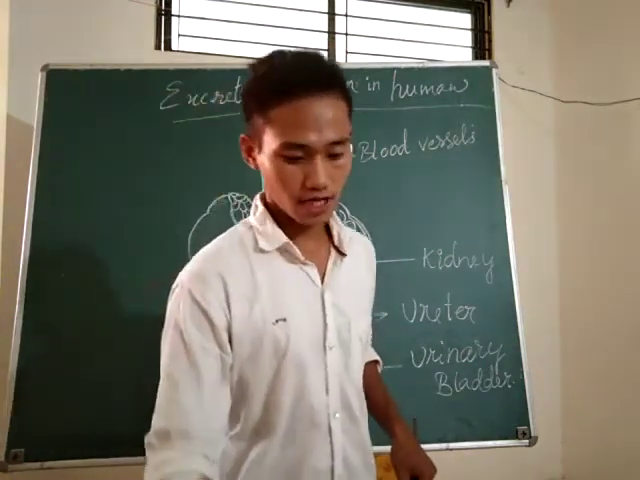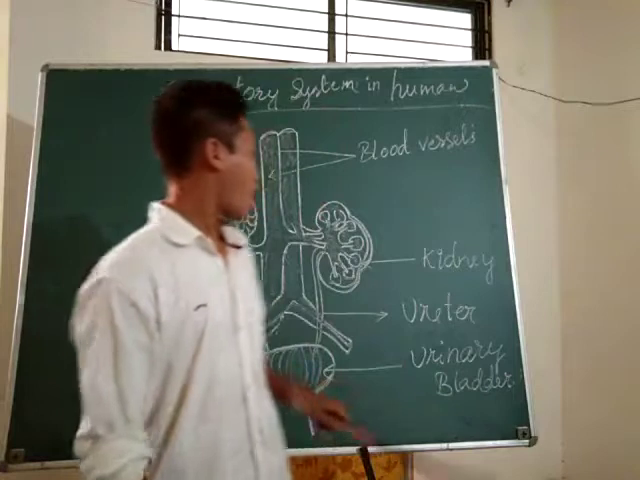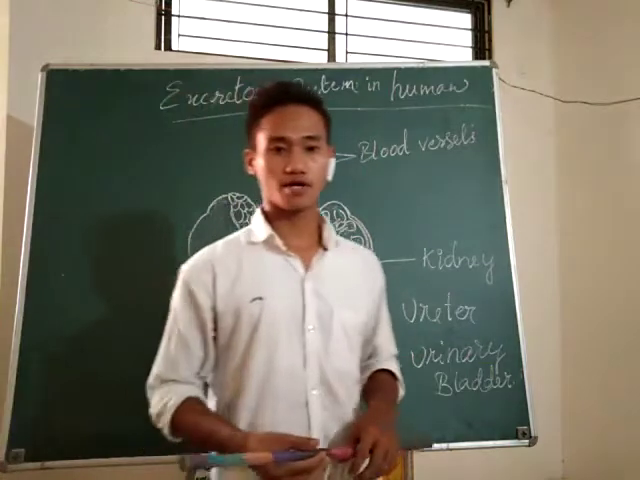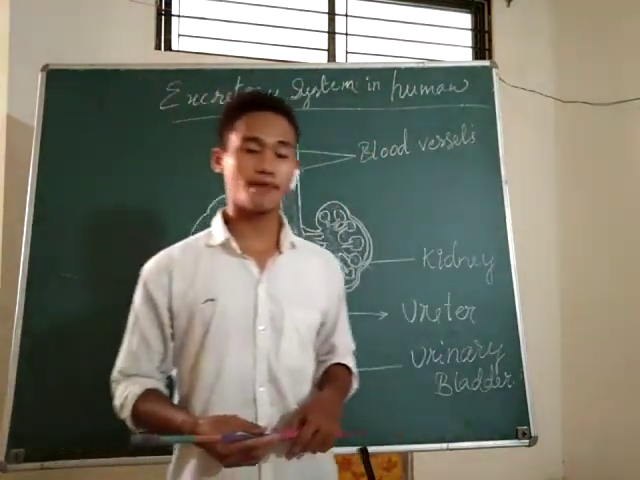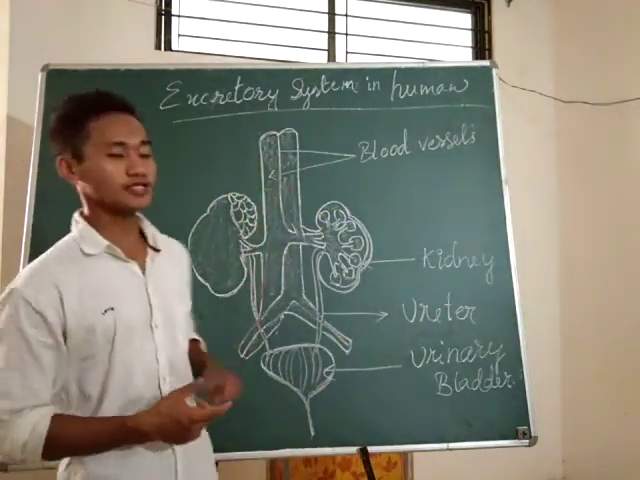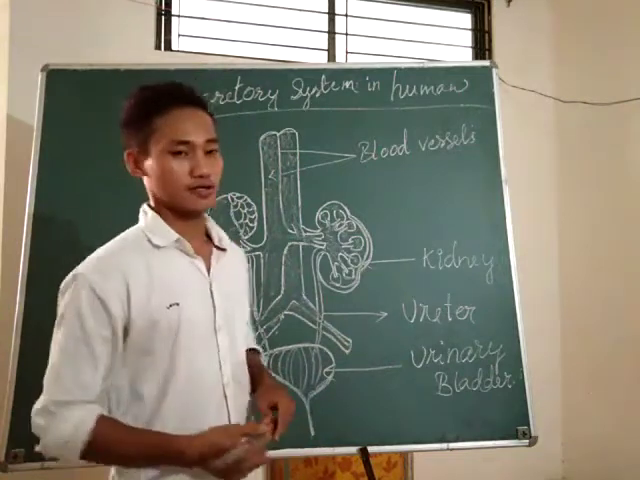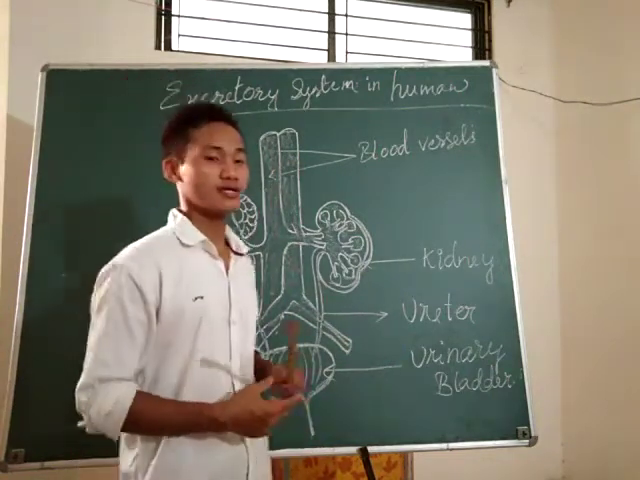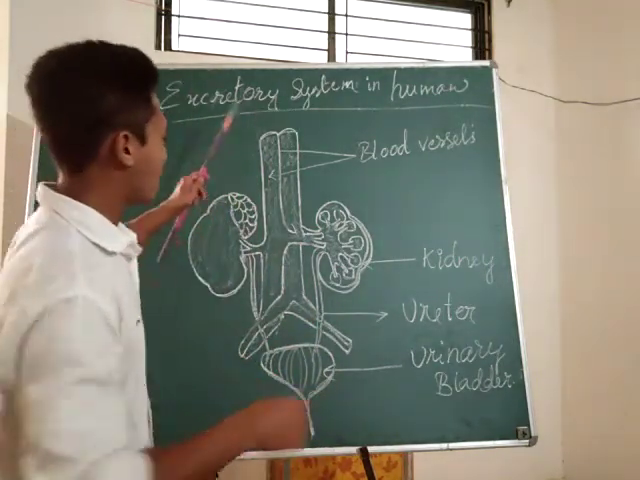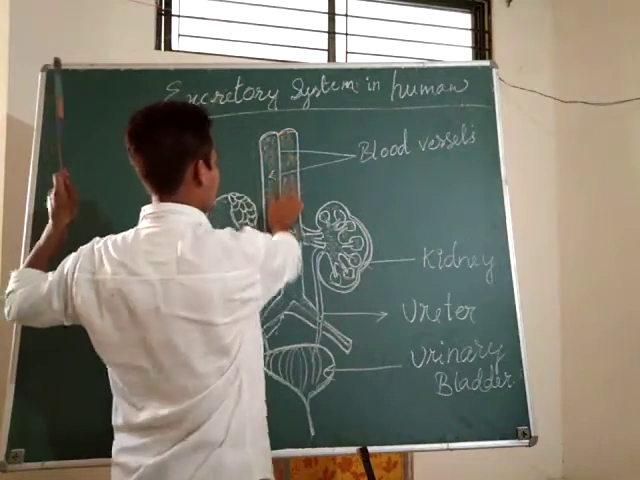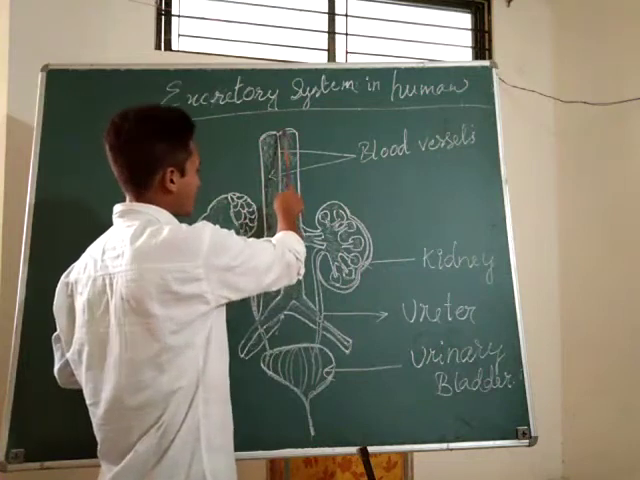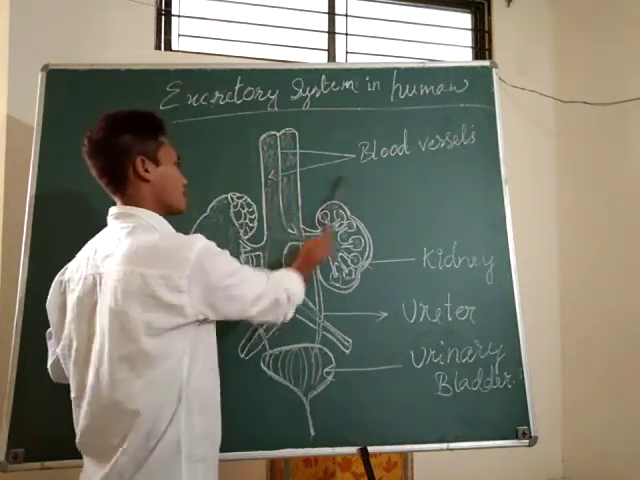First of all, let us see how the kidney works. Our kidney is present in the abdominal cavity. How does it help in removing waste materials from our body? The blood is brought through these blood vessels, the arteries, and all the blood is brought to the kidney through them.